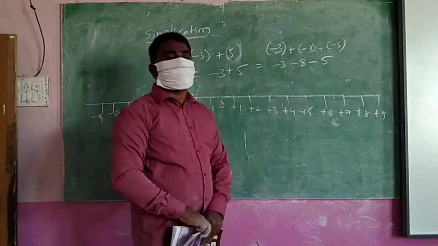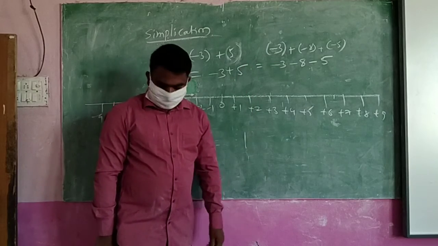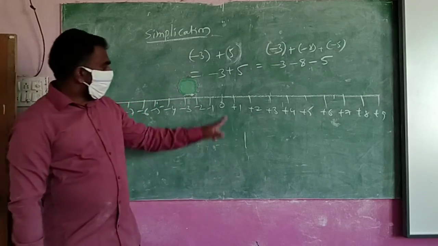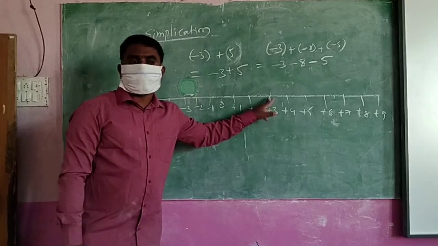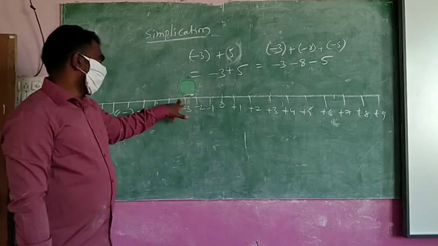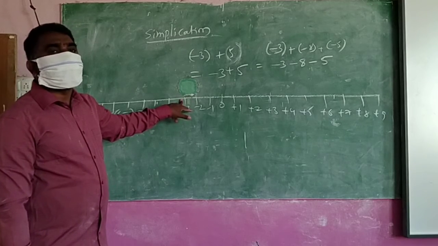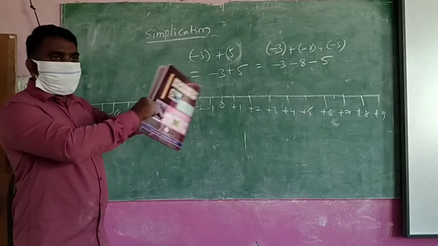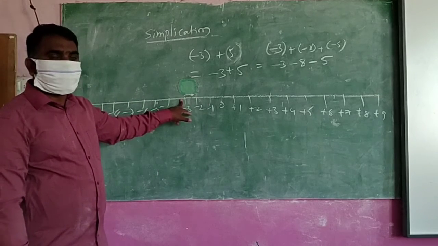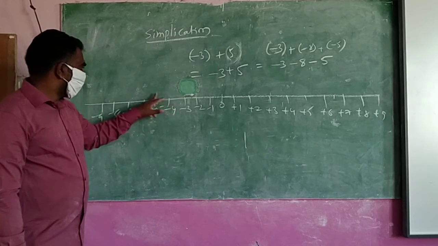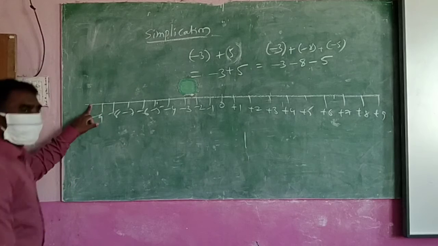Now how do you use the number line? First number, we are at -3 first. I will keep it here, correct? Next, -8 means we go to the left side. How many steps? 8 steps: 1, 2, 3, 4, 5, 6, 7, 8.